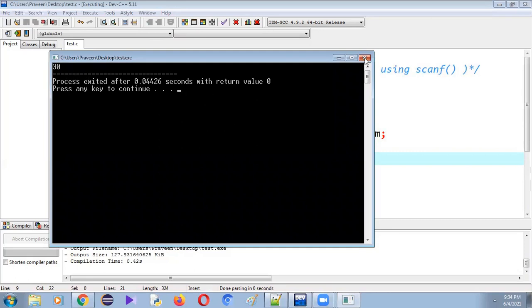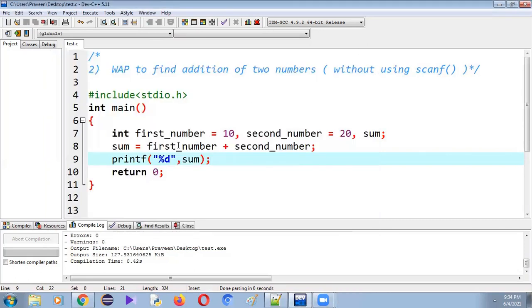The result is 30. But if you give the result as just 30, the user cannot understand what we are displaying, whether it is a sum value, a difference value, a product value, a quotient or a remainder.